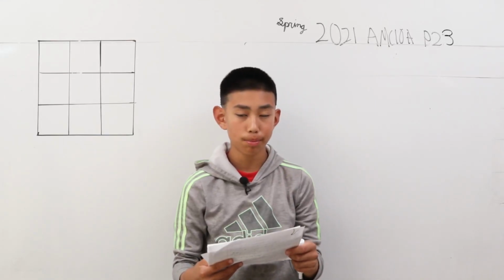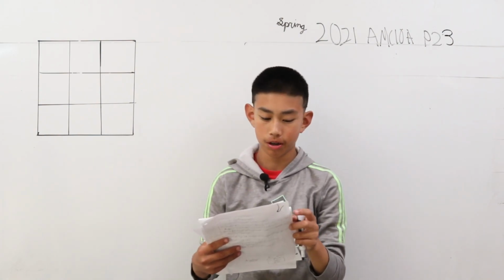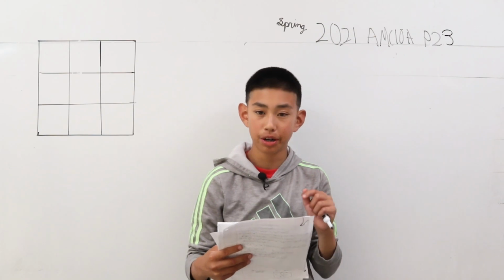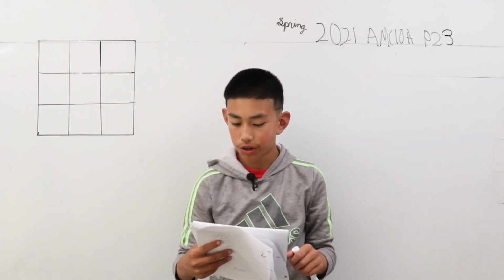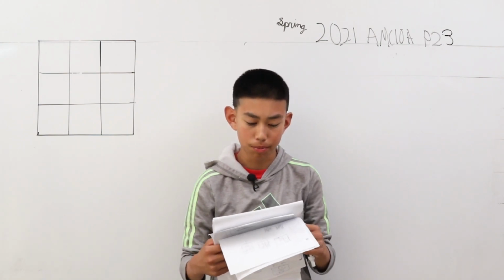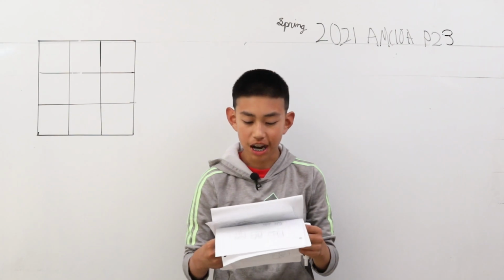Today we're solving problem 23 from the Spring AMC 10A from 2021. Frida the frog begins a sequence of hops on a 3x3 grid of squares, moving one square on each hop and choosing at random the direction of each hop: up, down, left, or right. She does not hop diagonally.